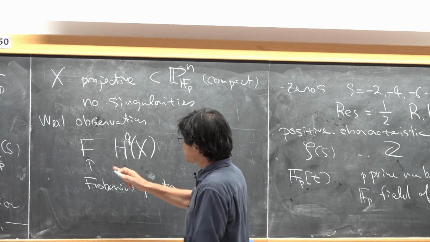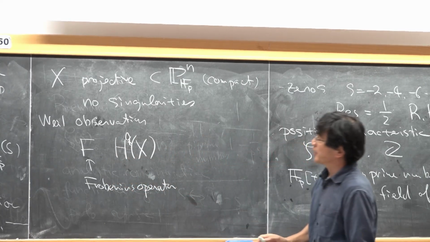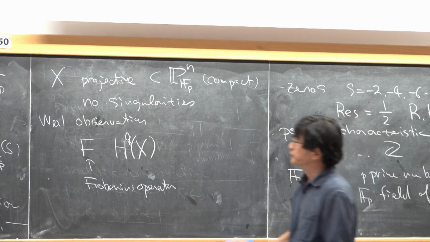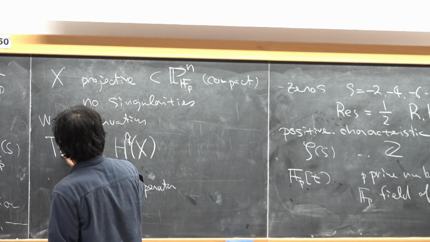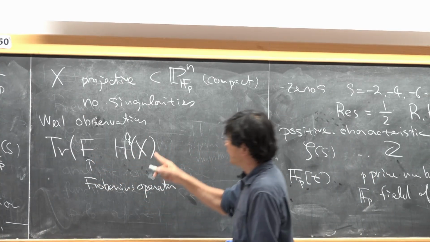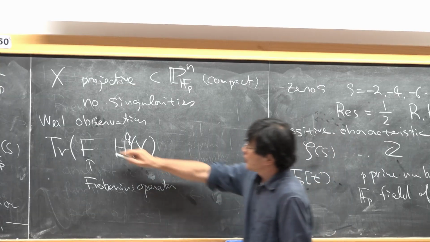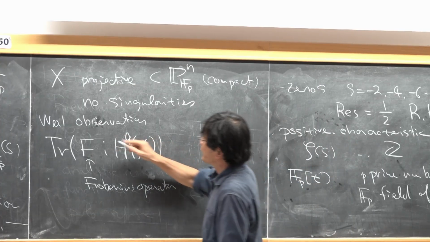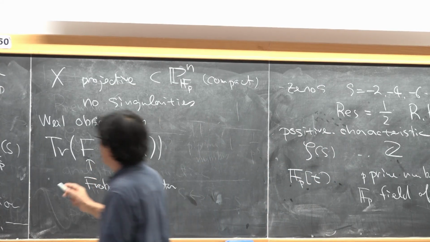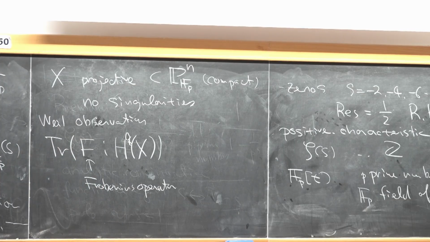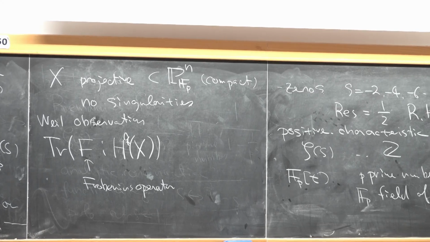Now we can consider the trace of this linear operator acting on cohomology, and so we consider the Lefschetz trace formula for this operator.